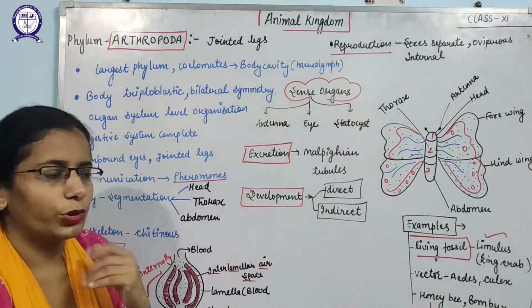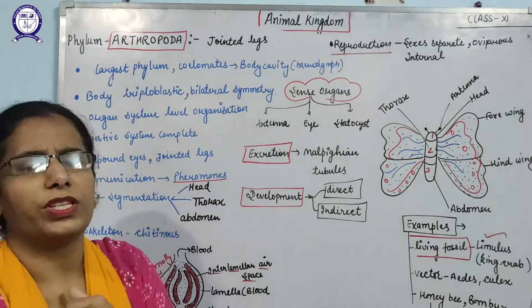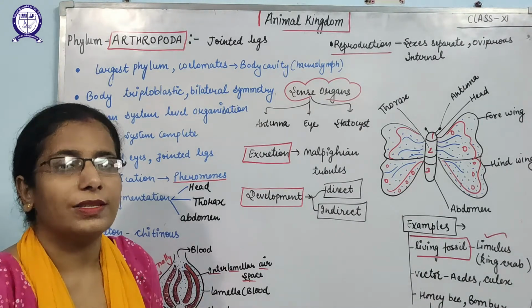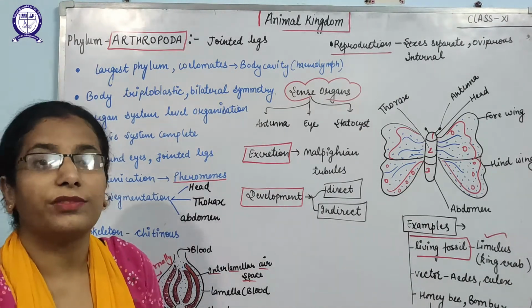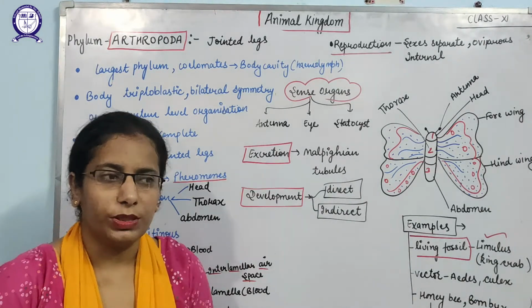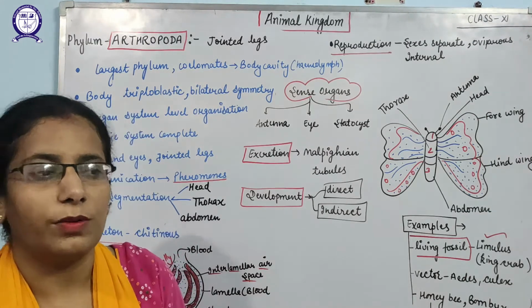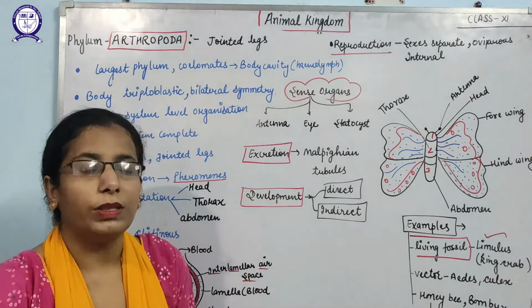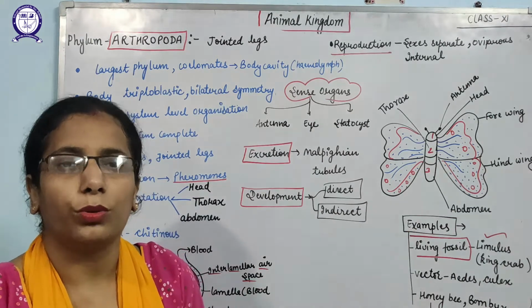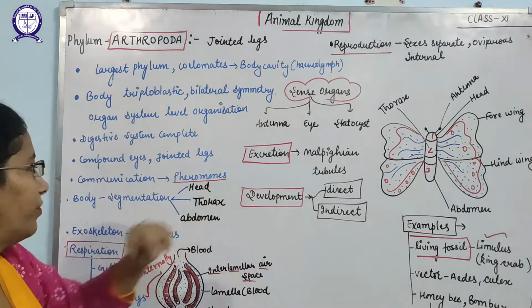How do insects communicate with each other? For communication, they release special chemicals that are known as pheromones. You can take the example of the honeybee. When a honeybee takes nectar from the flowers, how does it give the message to the others that the particular flower has nectar or not? It is only possible by pheromones.